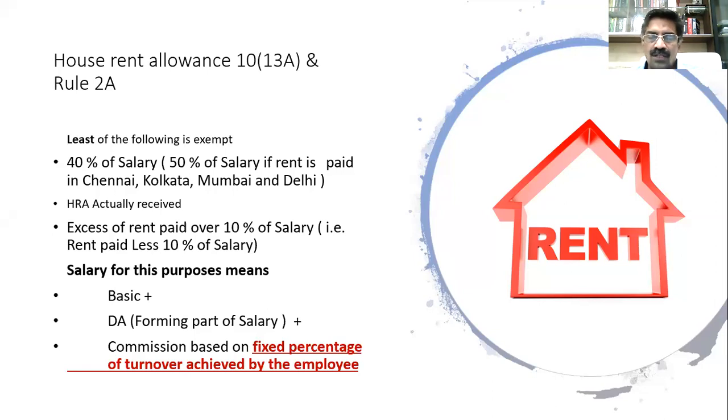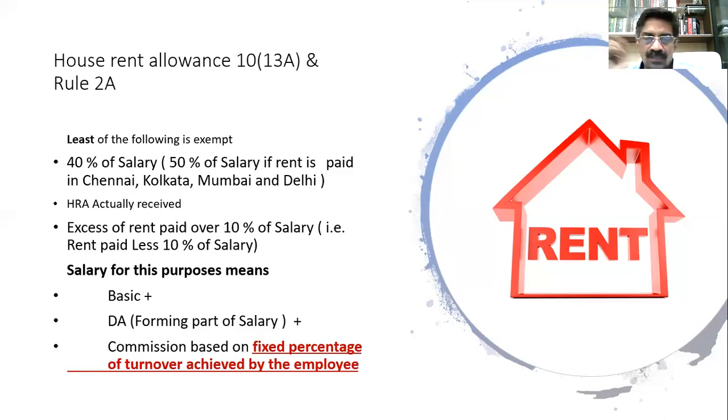So I give you a salary of 20,000, you do 60,000 sales, you will not get any commission. The moment you do 70,000, for the 10,000, I'll give you 5% commission. That means my commission is based on the turnover achieved by the employee. So normally, in order to motivate sales employees, many employers give this as an incentive.